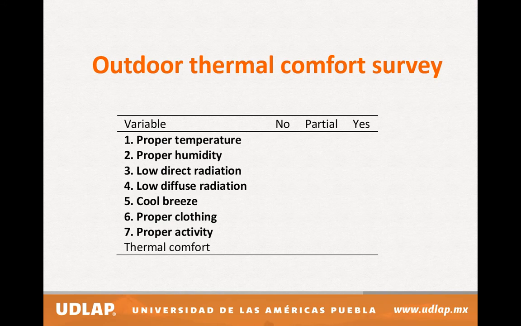The proper temperature, proper humidity, low direct radiation, low diffuse radiation, cool breeze, proper clothing, and proper activity are the 7 variables considered in the questions to the people. There are 23 females and 18 males. The ages range from 19 to 22 years old. Each answer is given as a numerical value: no is 1, partial is 2, and yes is 3.